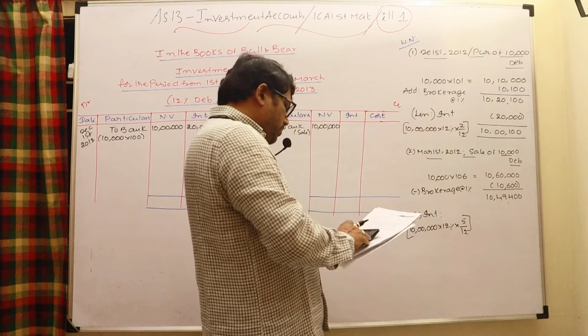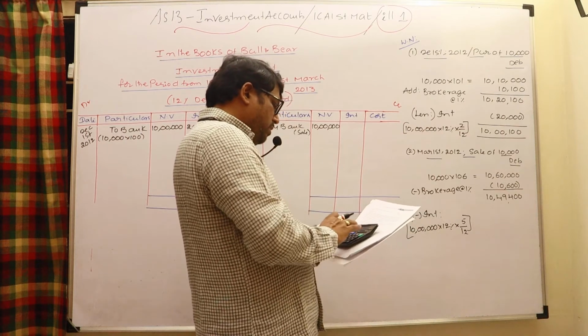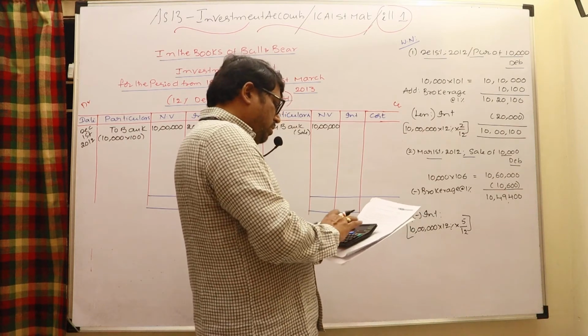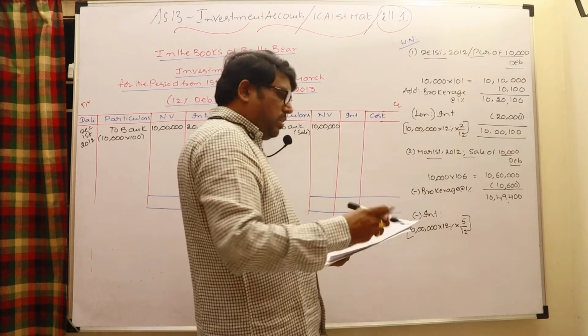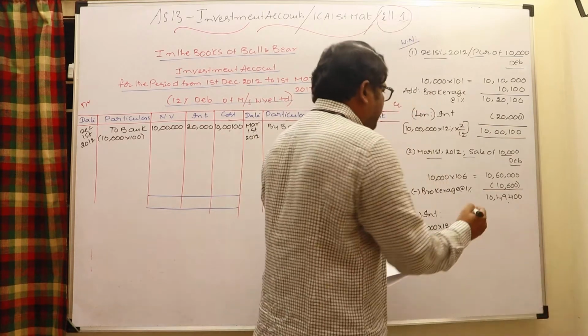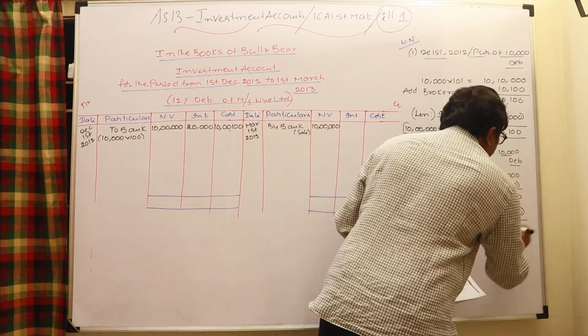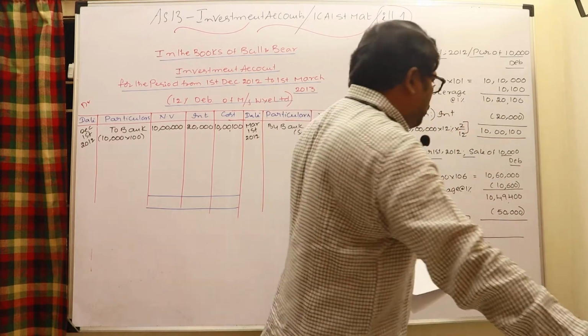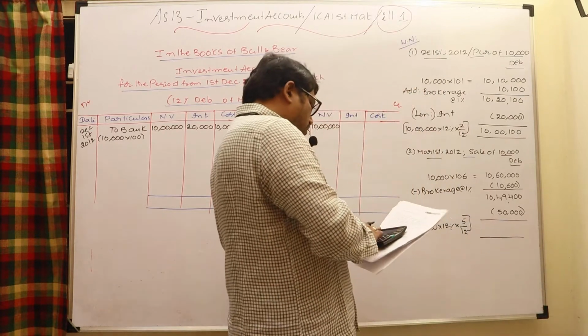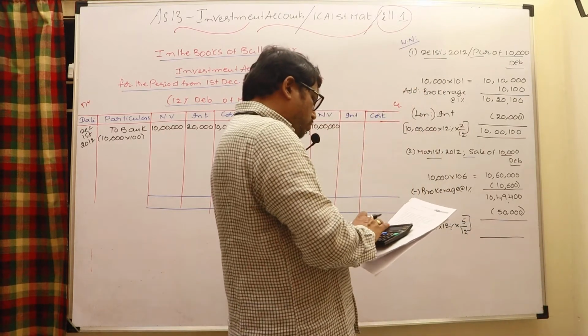Therefore it will be like this: 10 lakhs into 12% into 5 by 12. So the resulting amount is 50,000. I am receiving 50,000 towards interest out of 10,49,400.